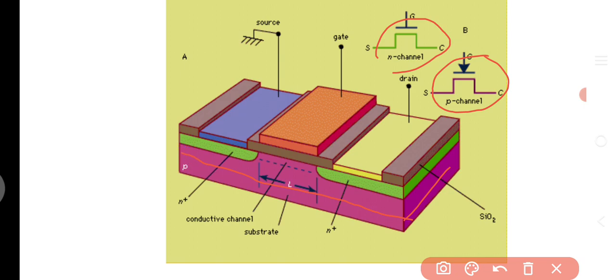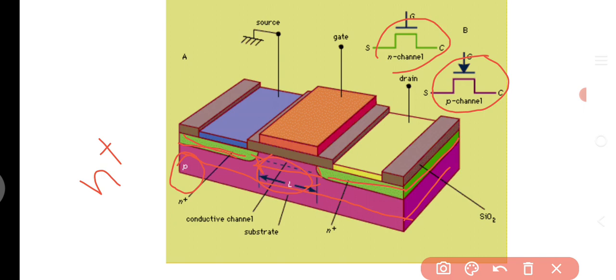In case of N-channel, the substrate type is P. Again we go for the two terminals, that is drain and source. This drain and source will be N plus, heavily doped N type. This is indicated by our green structure, the green in color. These two indicate the two terminals, that is source and drain. In between source and drain there is a conductive channel, so the conductive channel length is from source to the drain.